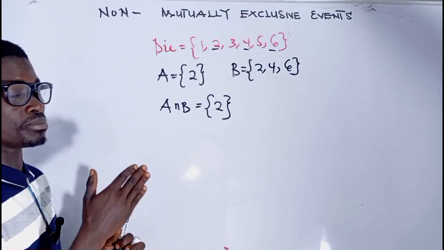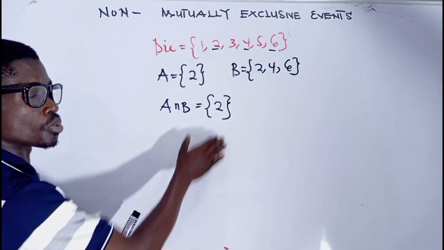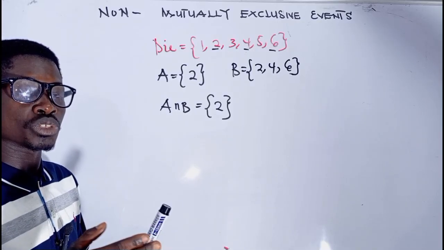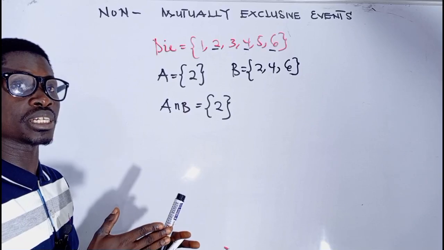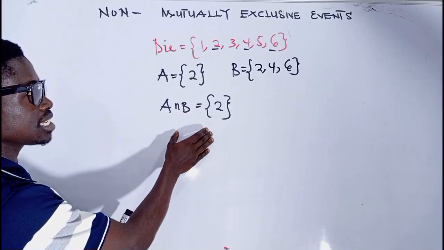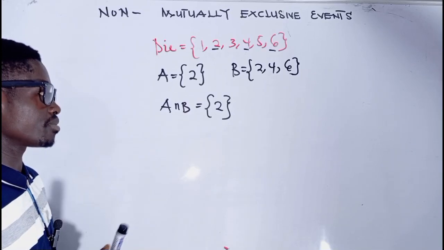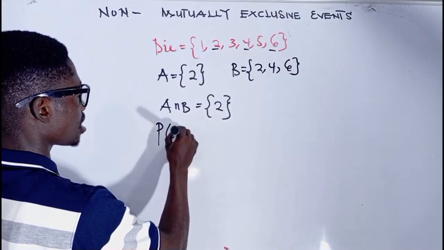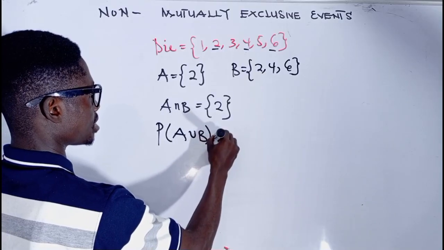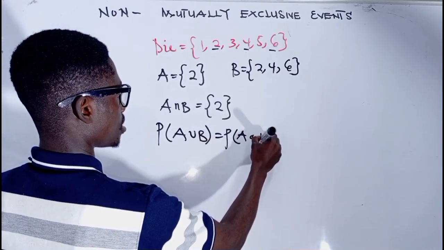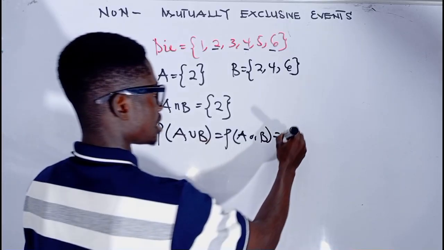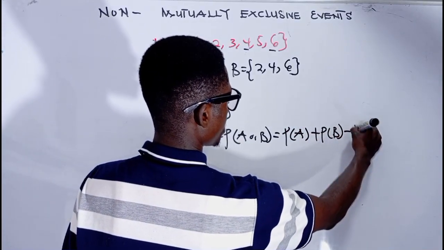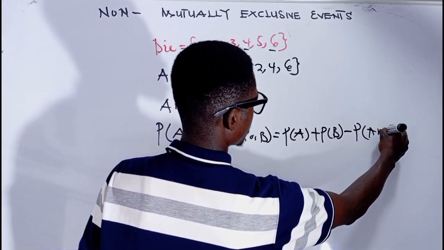Since event A and event B have something in common, and that is 2, we can say that event A and event B are non-mutually exclusive events because they share something in common. So in finding the probability from non-mutually exclusive events, we can say that the probability of A or B occurring is given as the probability of A plus the probability of B minus probability of A intersection B.